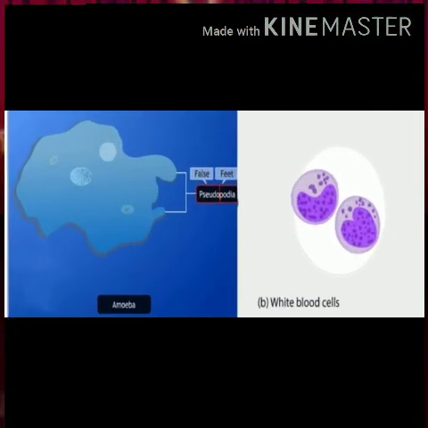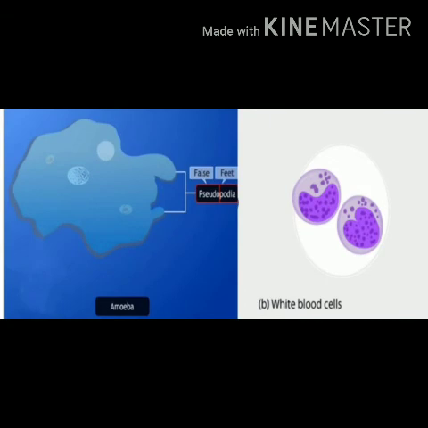Okay. Now students, listen to me carefully. In human blood, WBC, you are all aware of WBC, white blood cells, is present, which is also an example of a single cell. The special feature of this cell is that it can also change its shape. WBC doesn't have any definite shape. They are also irregular in shape like amoeba. So now we will compare amoeba and WBC. Amoeba and WBC both are made up of a single cell, and both can change their cell shapes. It means both are irregular.